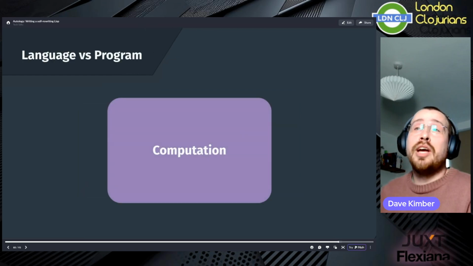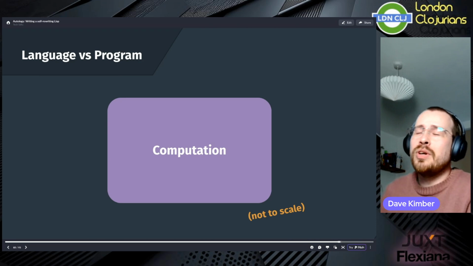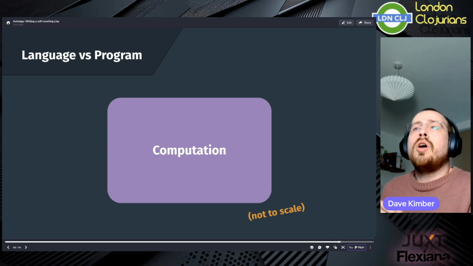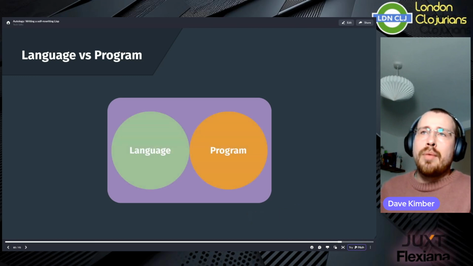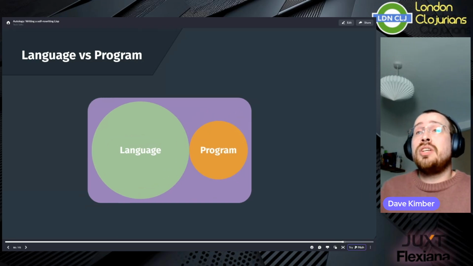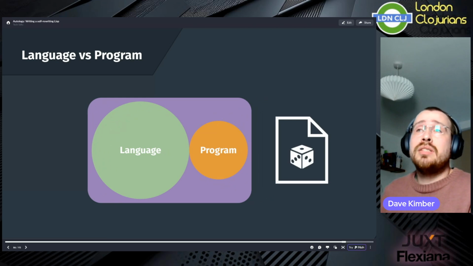Here we have a diagram depicting some arbitrary computation. You might have to use your imagination a little bit. When we want to achieve some computational goal, we use a combination of a language and a program. And it's up to us to decide where the computation actually happens. If we encode the computation directly into the language, we end up with something like the random bytes example.